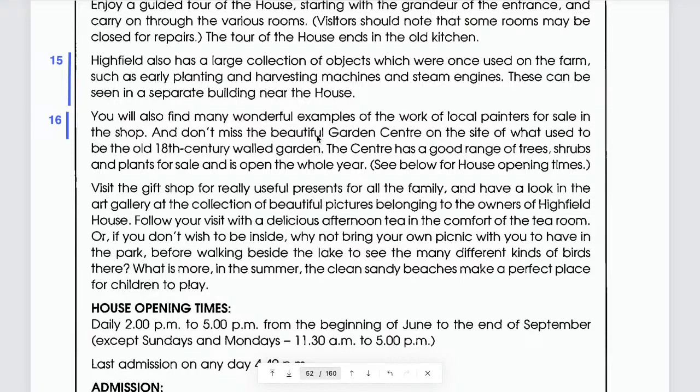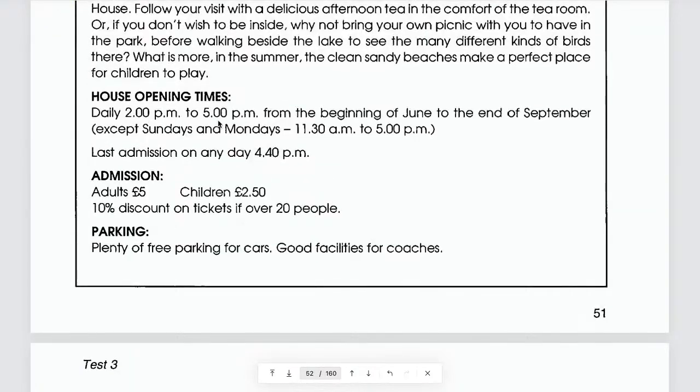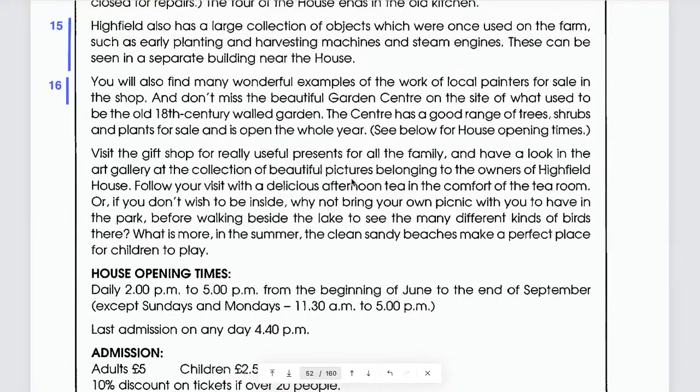And don't miss the beautiful garden center on the site of what used to be the old 18th century walled garden. If you stop right here, it doesn't say anything about selling plants or that you can buy plants, right? So you need to read the next one. The center has a good range of trees, shrubs, and plants for sale and is open the whole year. See below for house opening times. So we have house opening times here below, all right?